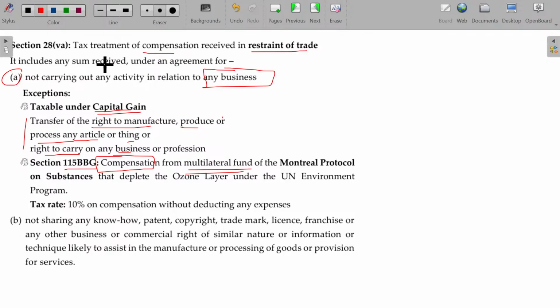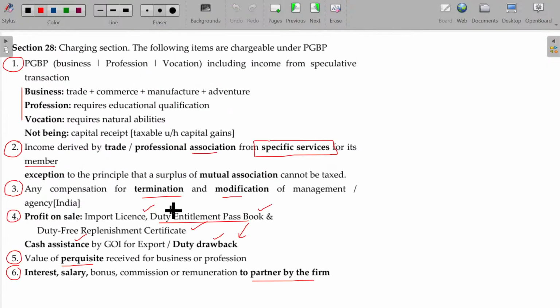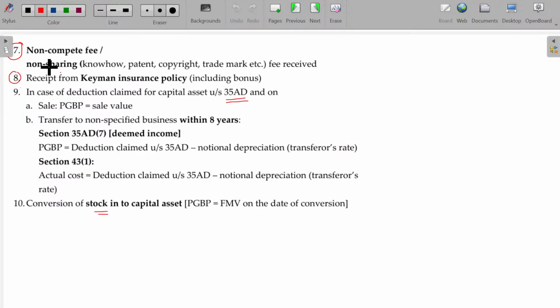Second point is all about not sharing any know-how, patent, copyright, trademark, license. Okay, all these things are intangible assets. For that, if you are getting any compensation, that is also considered as PGBP only. This is nothing but a detailed explanation of this point. Okay, seventh point explained in detail.